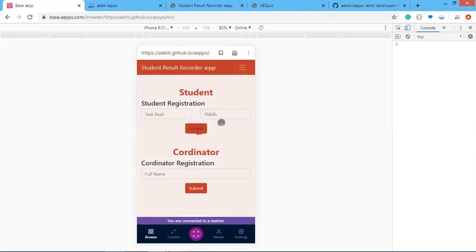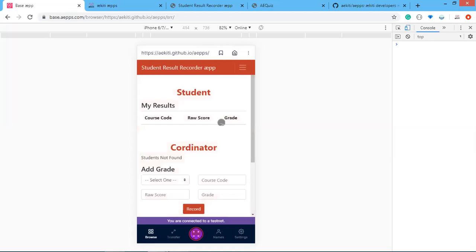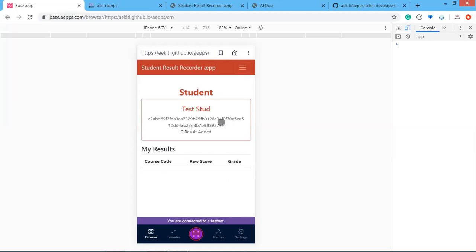Contract call. Now this is a student. This is his name, and this is the hash of his matric number. And at the moment, he has 0 results.